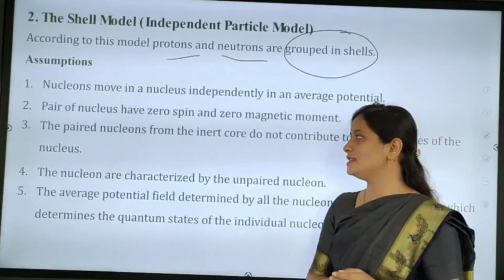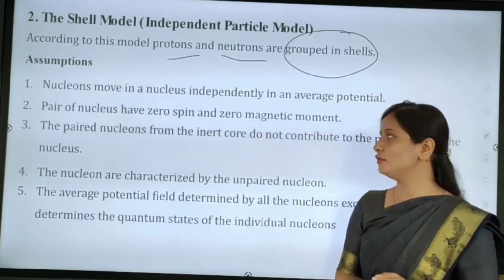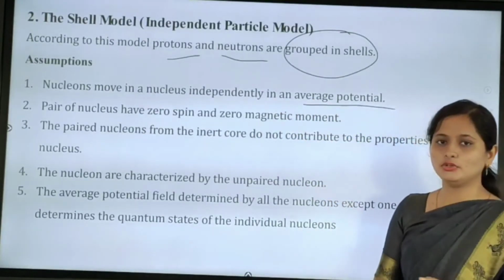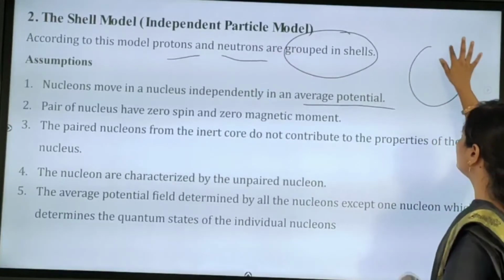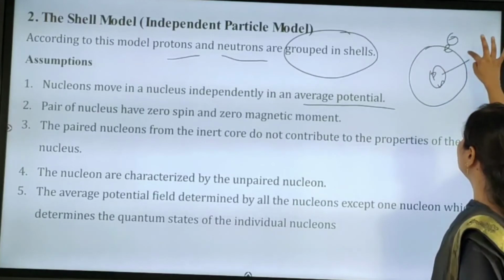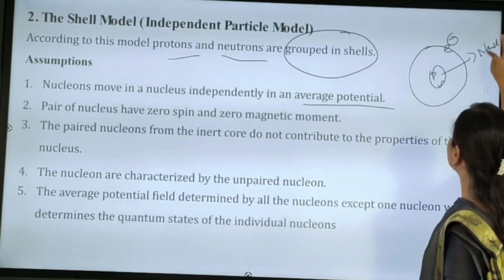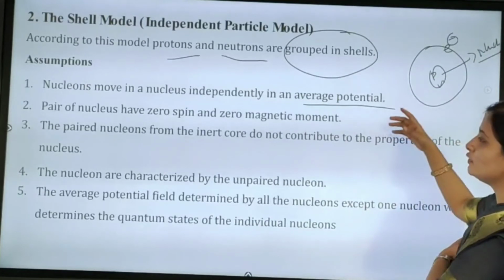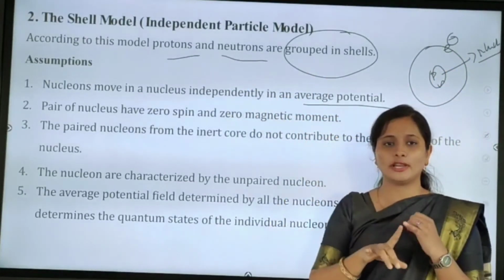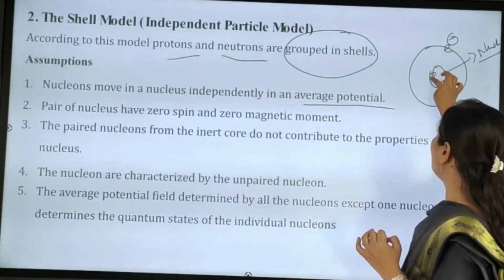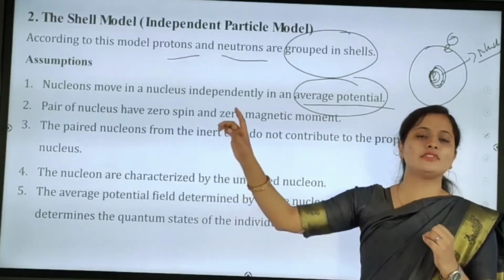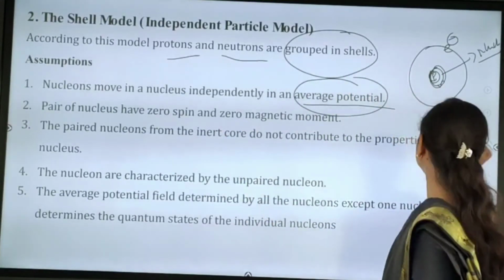The first assumption is that nucleons move in a nucleus independently in an average potential. Consider this is our nucleus, with a core of protons and neutrons. In the nucleus, the nucleons, meaning protons and neutrons, move independently in an average potential. This is the first assumption of the shell model.